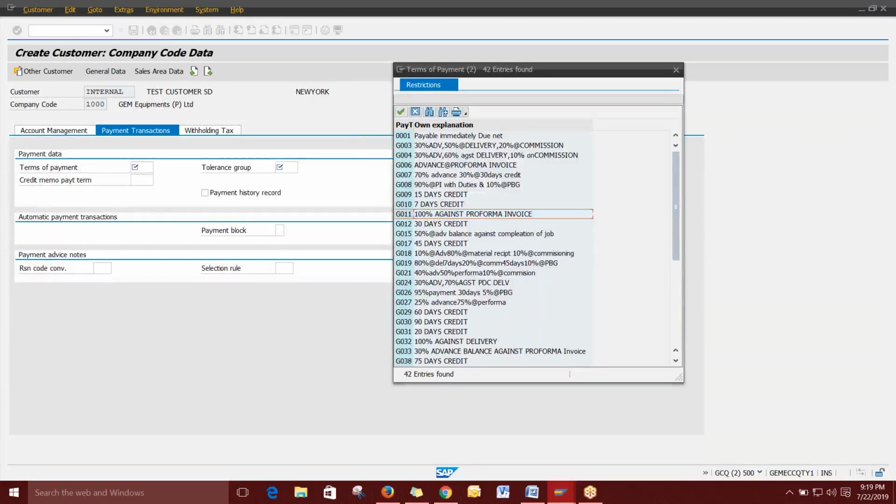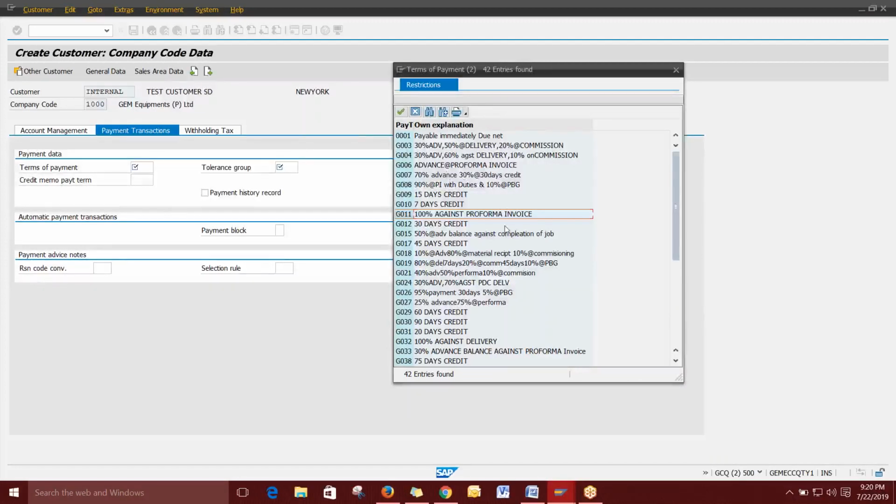Only for the golden customer you assign the credit. If it is a one-time customer, or one or two purchases in a year, there is no need of giving credit. You can avoid the credit management, and once 100% of the amount comes, then you can deliver.